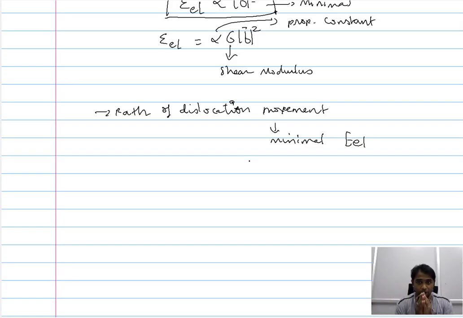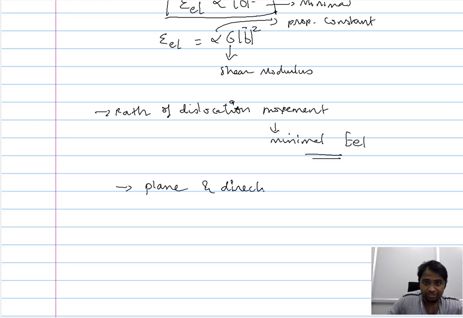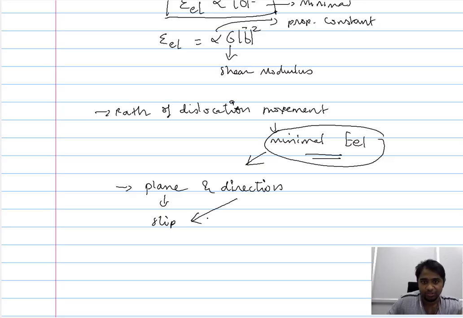So in order to ensure a minimal change in the overall energy, the dislocation chooses a specific plane and a specific direction to propagate. This specific plane is called the slip plane and this specific direction is called the slip direction. So the dislocation propagates along a particular plane and along a particular direction in that plane, and this is referred to as the slip plane and slip direction.